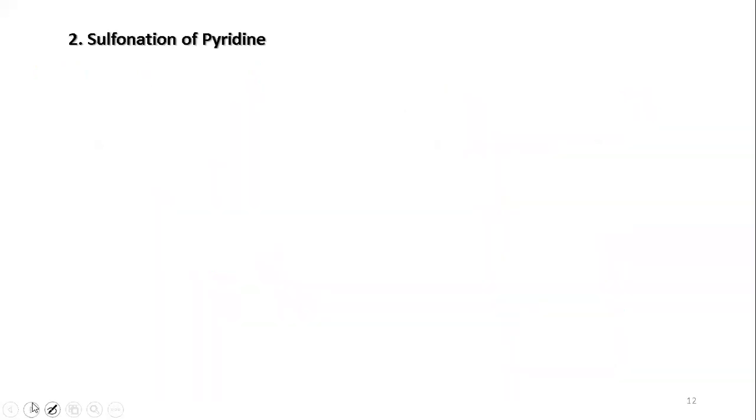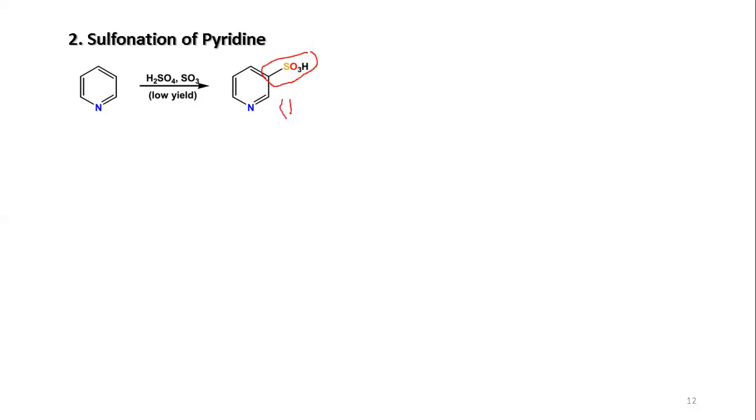So another reaction is the sulfonation. Sulfonation of pyridine, generally if you use sulfur trioxide in the presence of sulfuric acid, we see the sulfonation happening at the beta position, but the reaction yield is less than 10%. So poor yield.